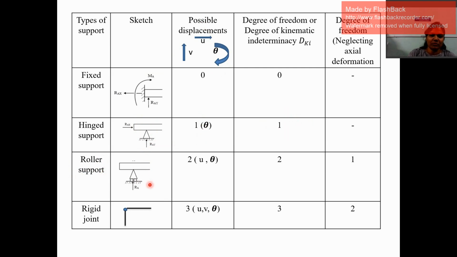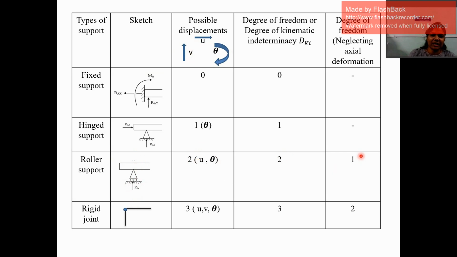Now this roller support is only allowed to move in the x direction, meaning u is possible, and rotation of the joint is possible, but it is not allowed to move in the vertical direction. So displacement in the vertical direction is not possible, but u and theta are possible. So the possible displacements are 2, which means the degrees of freedom are 2.